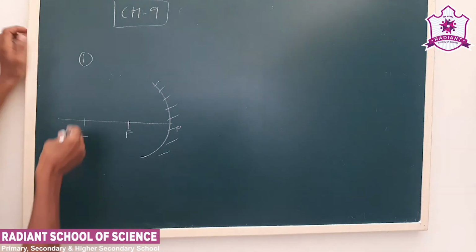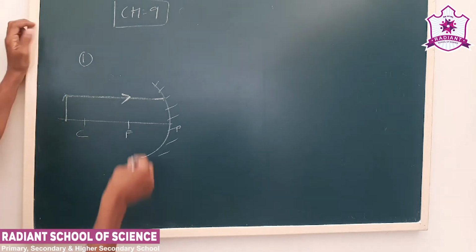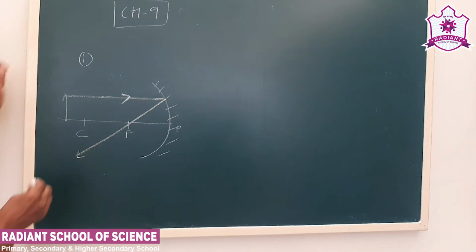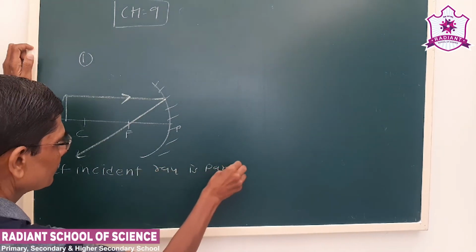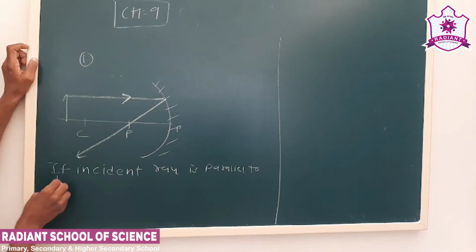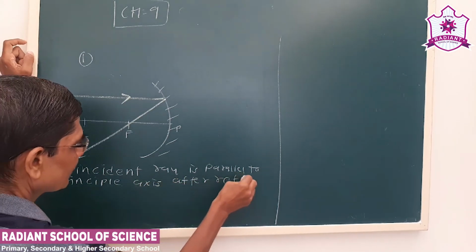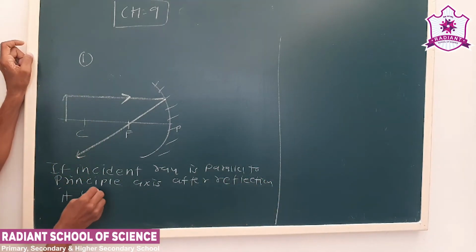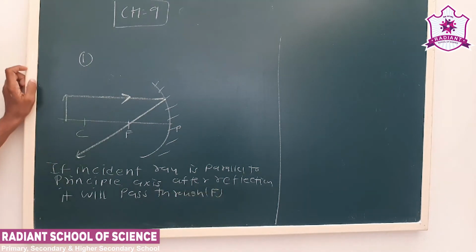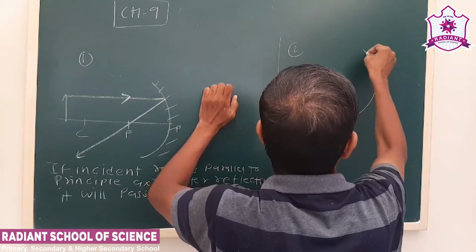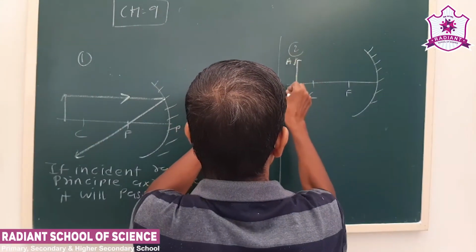First, if the incident ray is parallel to the principal axis, after reflection it will pass through F. Secondly, let us say AB is our object.